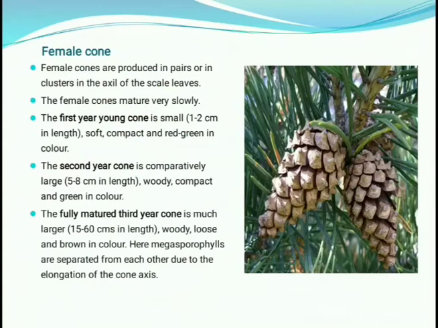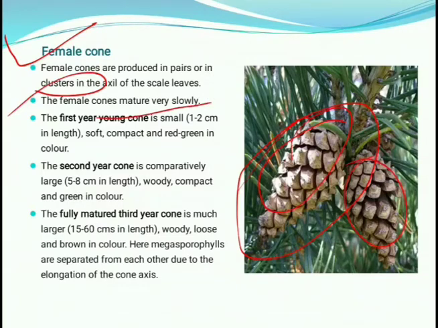Then the female reproductive organ is known as the female cone. You can see this is the figure of a mature female cone. Female cones are produced in pairs or in clusters in the axil of the scale. You can see there are two female cones present, and sometimes they are in pairs and sometimes in a cluster form. Female cones mature very slowly.